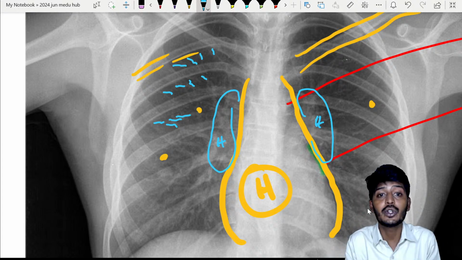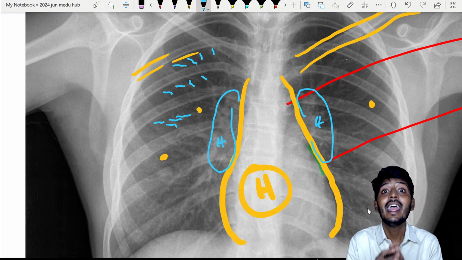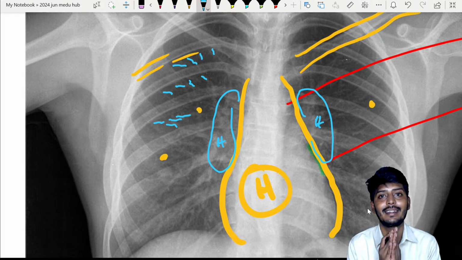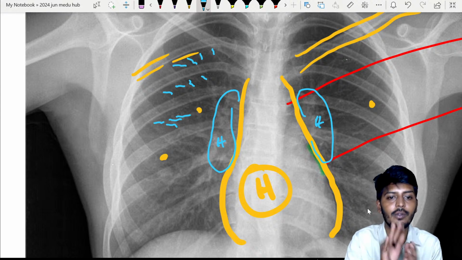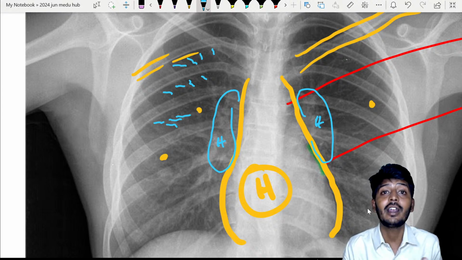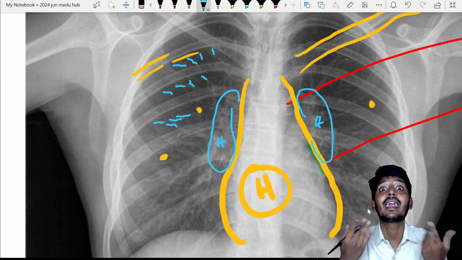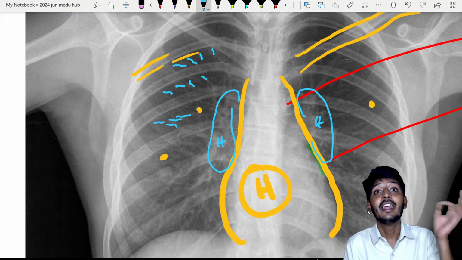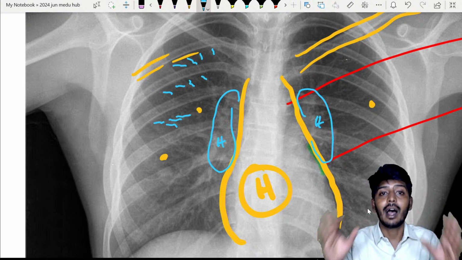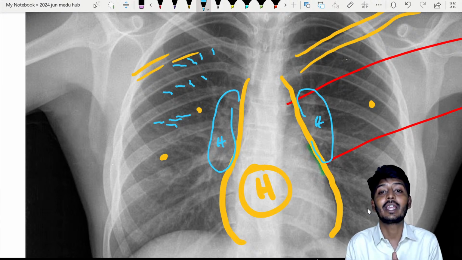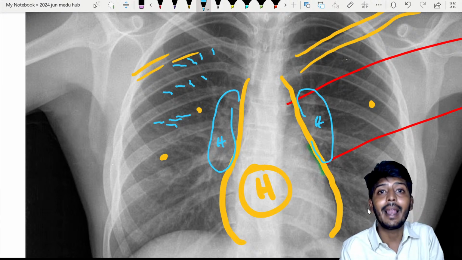Why? Because if lung tissue is there, only then blood vessels will be there. If small blood vessels are not visible in the chest X-ray, meaning vascular markings are not there, that means there is no lung tissue. Maybe the lung has collapsed. So understand, to confirm the lung tissue is properly present in one particular area, it is not just about the black color.